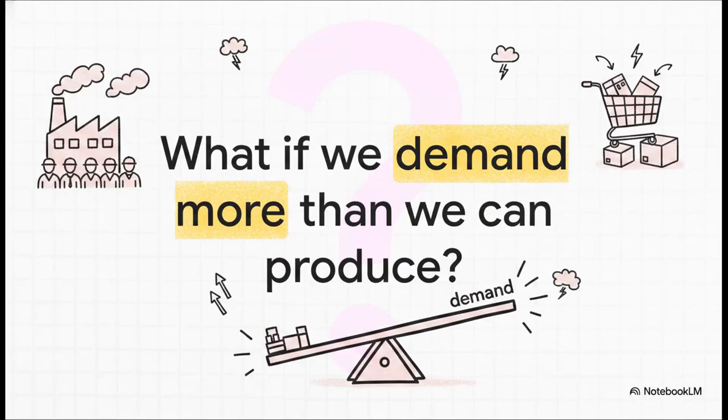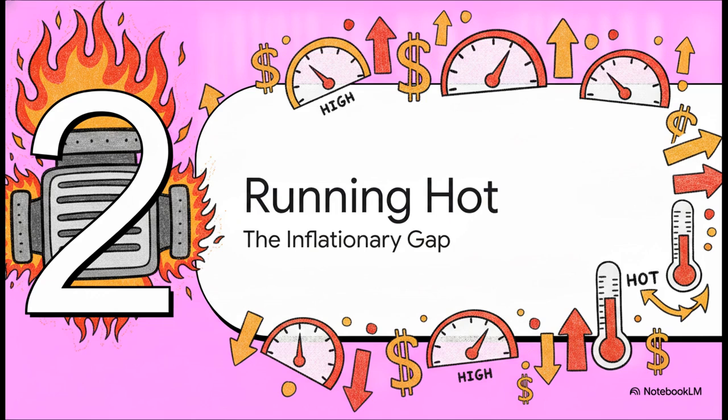But here is a masterclass question for you. What actually happens to this perfectly balanced engine if we suddenly start demanding way more goods than our factories and workers can actually generate? That brings us to Section 2, running hot, the inflationary gap.